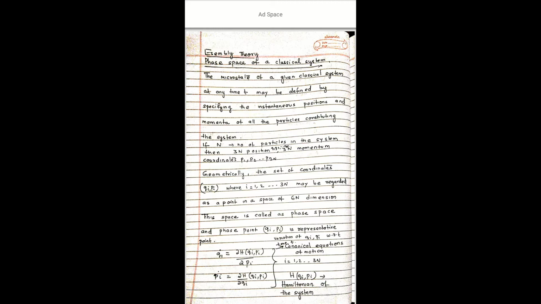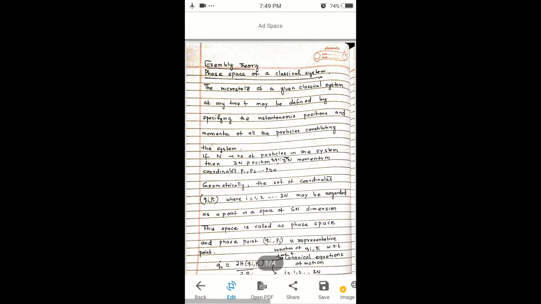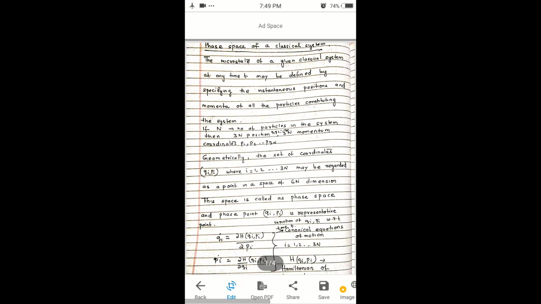Now here, if n is the number of particles of the system, then there are 3n position coordinates, q1, q2 up to q3n, and 3n momentum coordinates, p1, p2 up to p3n. So geometrically, the set of coordinates qi, pi, where i goes from 1 to 3n, may be regarded as a point in a space of 6n dimension. We have discussed in our previous classes that the 6n dimension space is called the phase space, and a point representing the system is known as the